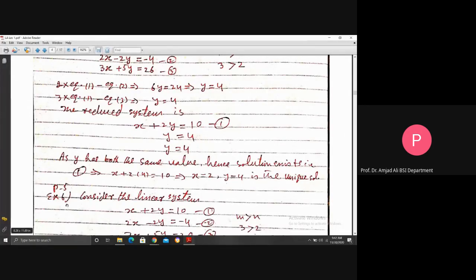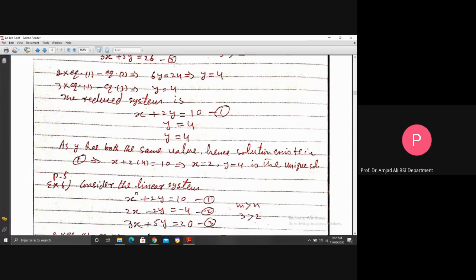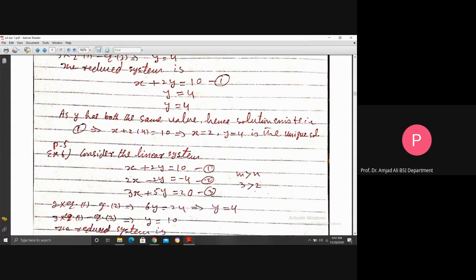But in this example 6 on page 5, we consider the same system, only a small amendment we made here. Instead of 26, we consider 20, the same system, equations 1, 2, 3, and again, m is greater than n. So you see, by eliminating x from 1 and 2, 2 times equation 1 minus equation 2 gives you y is 4.